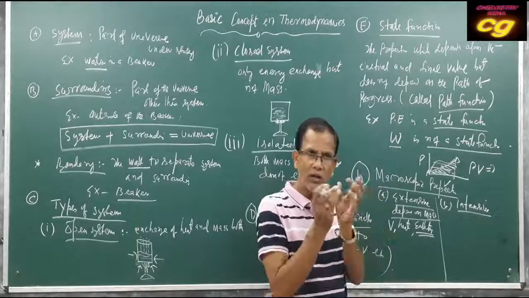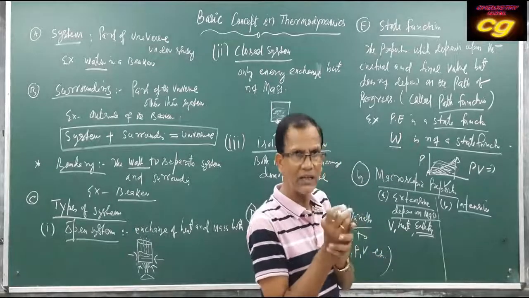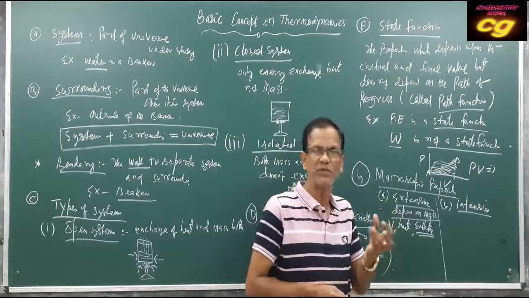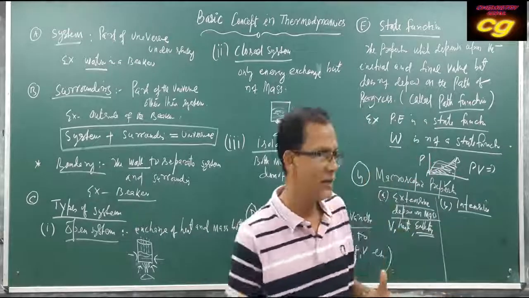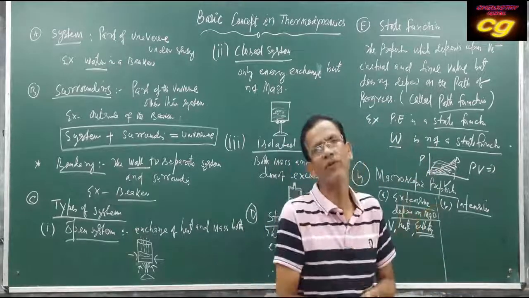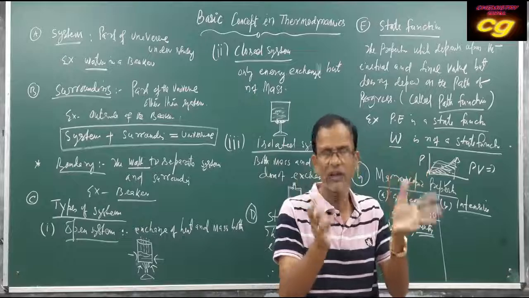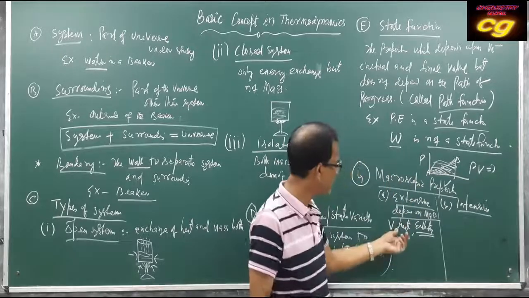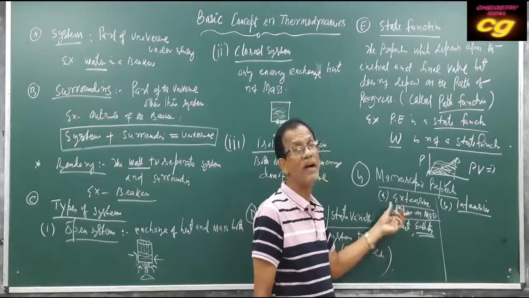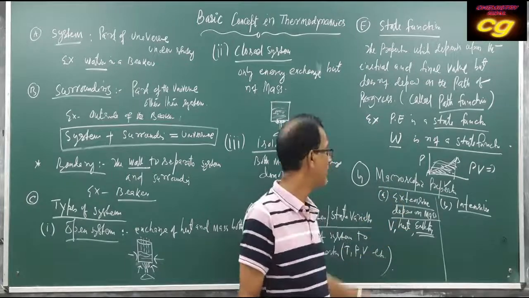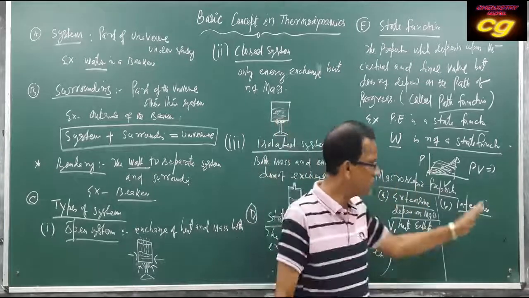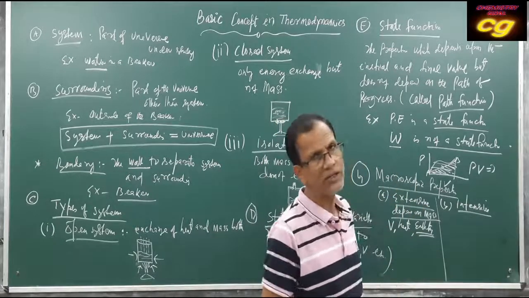If you take a small piece of hot iron, the heat possessed will be less. If you take a large piece of hot iron, the heat content will be more. That's why it depends upon mass. If the property depends upon mass, it is called an extensive property. If it does not depend on mass, that is called an intensive property.